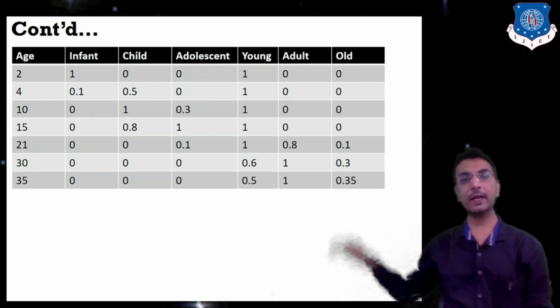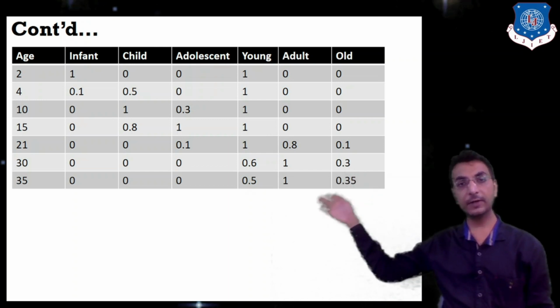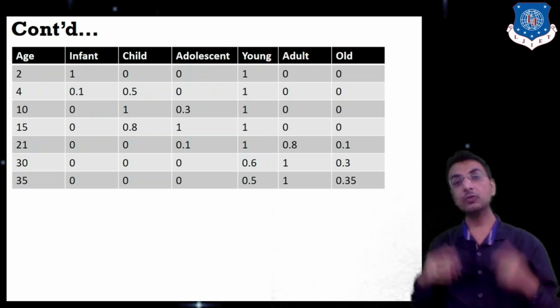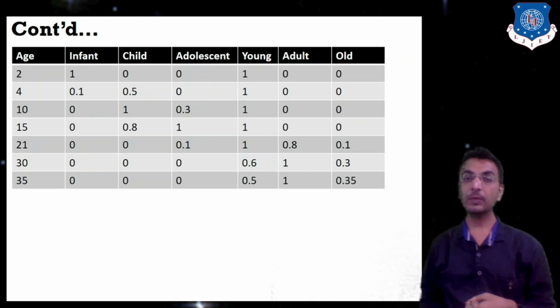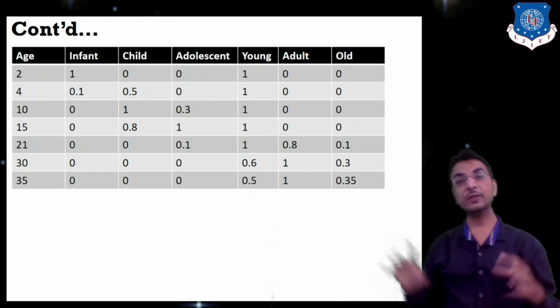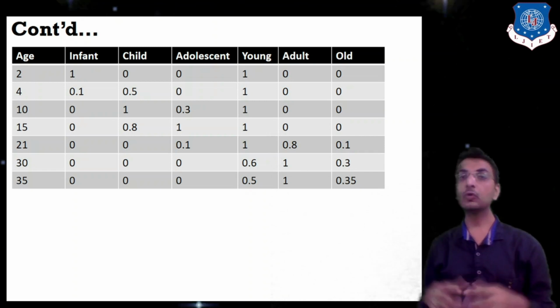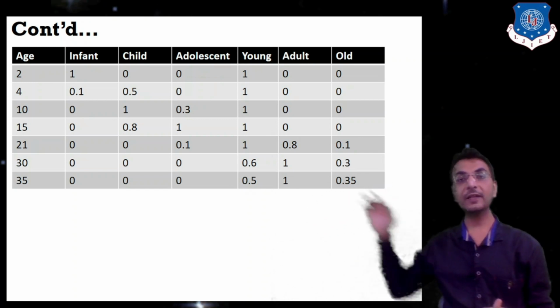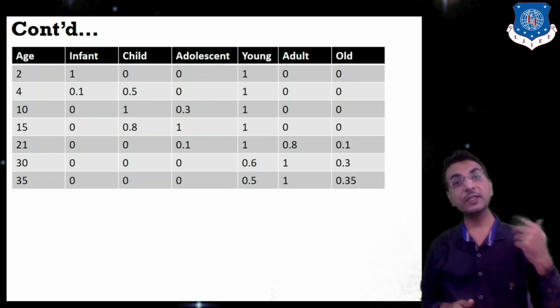That is why we are having 1 in infant also and 1 in young also. So using this membership metric, we will be able to decide that the person who is age 2 will be termed as infant also and young also. But infant is more appropriate.